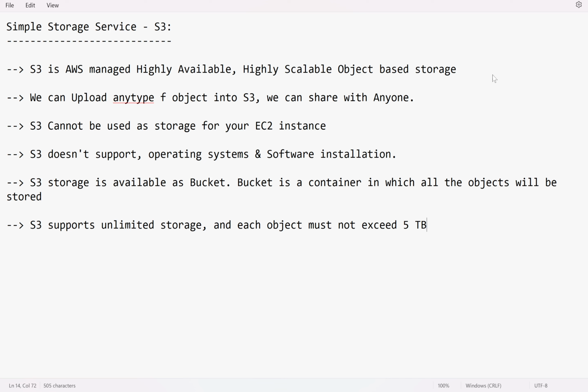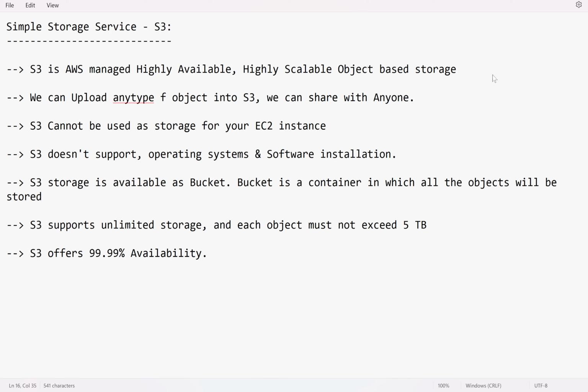But each file, technically called an object, must be less than or equal to 5 terabytes. You can upload thousands and thousands of such objects. And S3 offers 99.99% availability.